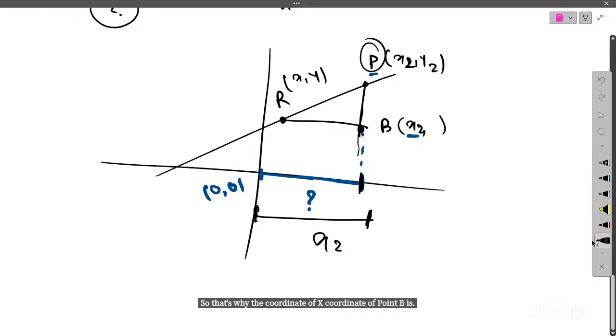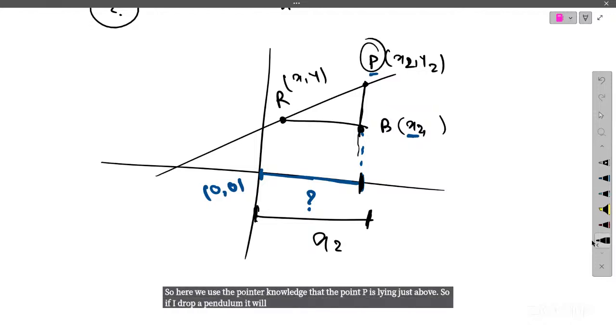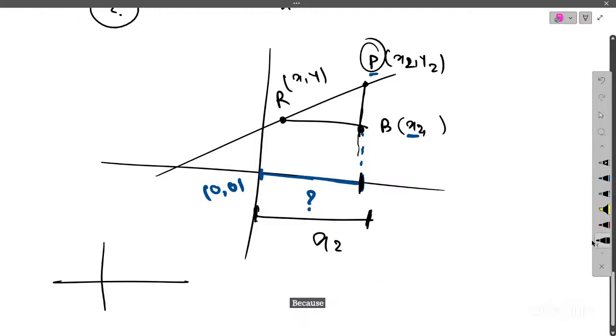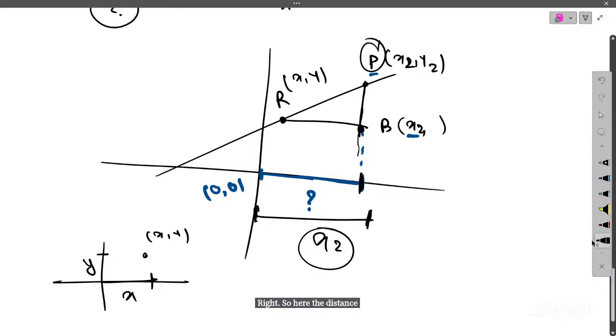So here we use the knowledge that the point P is lying just above. If I draw a perpendicular, it will intersect at the same point where B intersects when I want to find the x coordinate, right? Because for any point x comma y, this distance gives us the x coordinate, and this distance gives us the y coordinate. So here the distance is nothing but x2, because point P is just lying above.